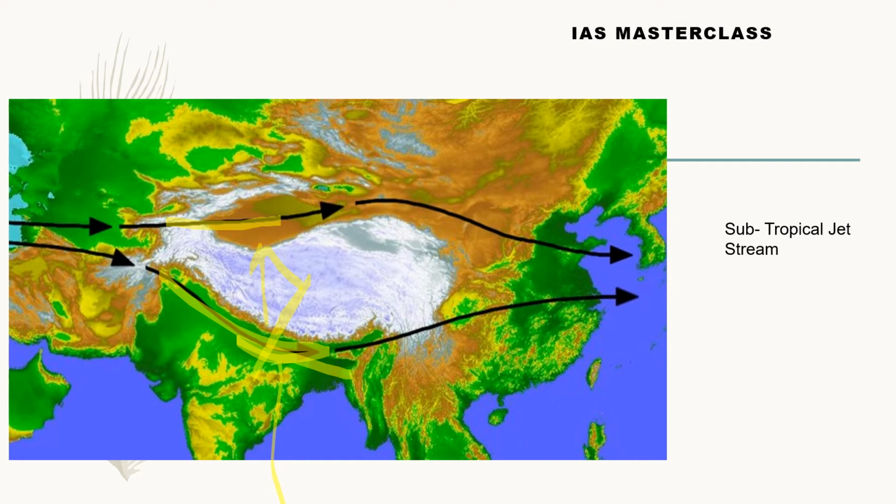This northward movement of the southern branch of the subtropical jet stream during the early onset of summer is the first indicator of the timing or the onset of the southwest monsoon.